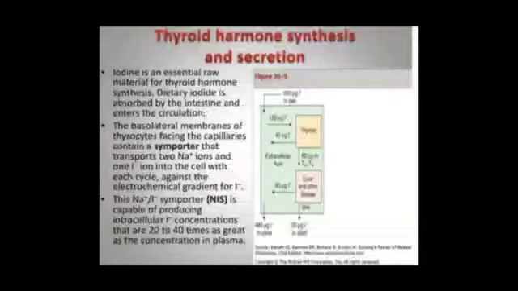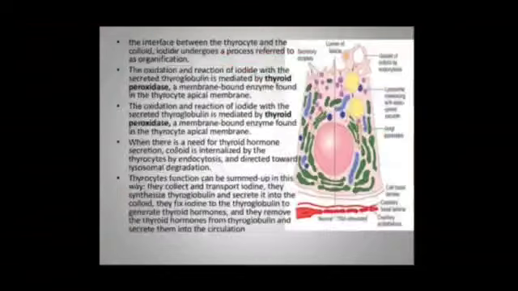The sodium iodide symporter is capable of producing intracellular iodide concentrations that are 20 to 40 times as great as the concentration in plasma. At the interface between the thyrocyte and the colloid, iodide undergoes a process referred to as organification. The oxidation and reaction of the iodide with the secreted thyroglobulin is mediated by thyroid peroxidase, a membrane-bound enzyme found in the thyroid apical membrane. When there is a need for thyroid hormone secretion, colloid is internalized by the thyrocytes by endocytosis and directed toward lysosomal degradation.